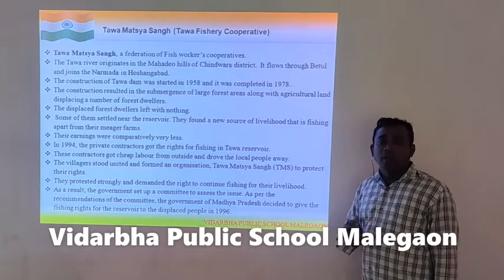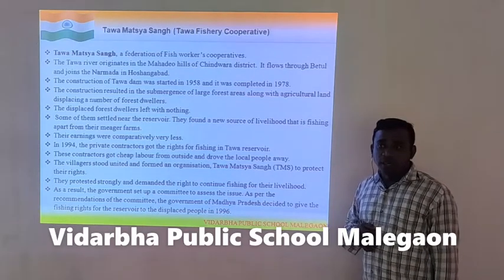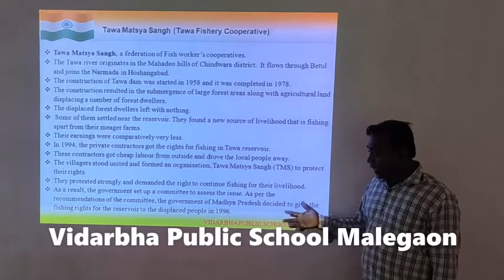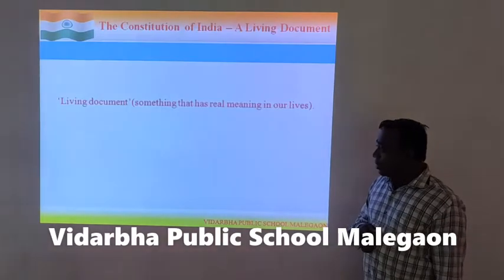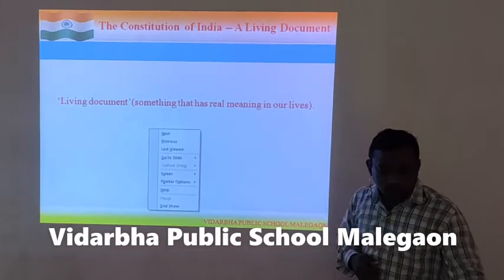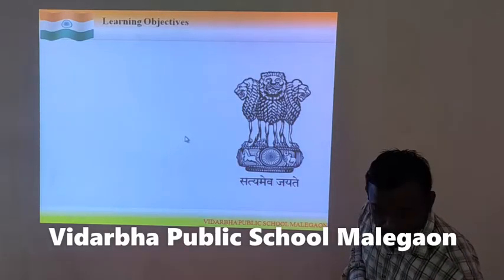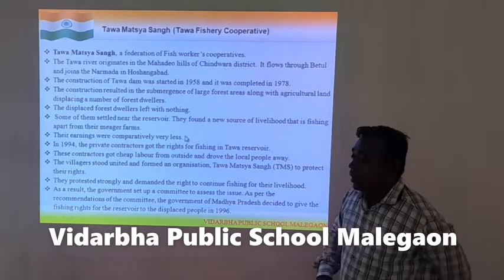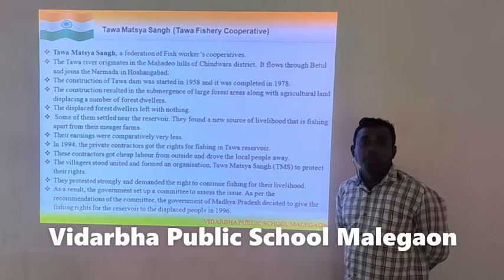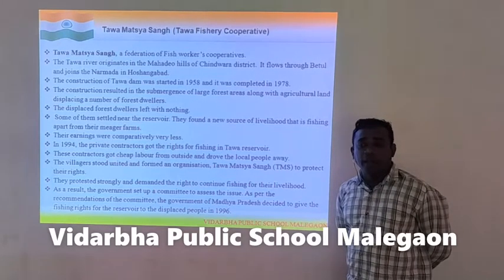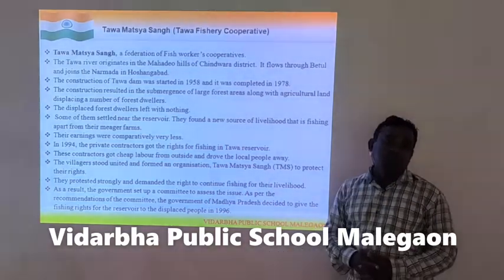But a few remained there. And those people found a new job for their survival, that is fishing. So they engaged themselves in fishing. The return was very less. But in 1995, the government came up with contract fishing. And the contractors were given a right to choose the labor. And the contractor hired cheaper labor, which deprived the locals of their jobs.